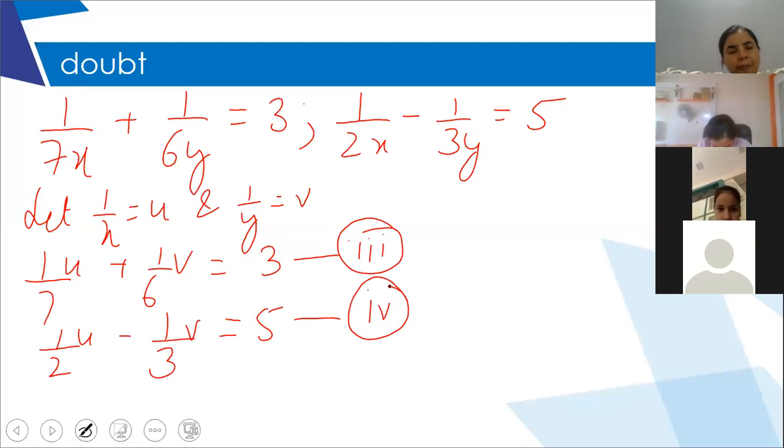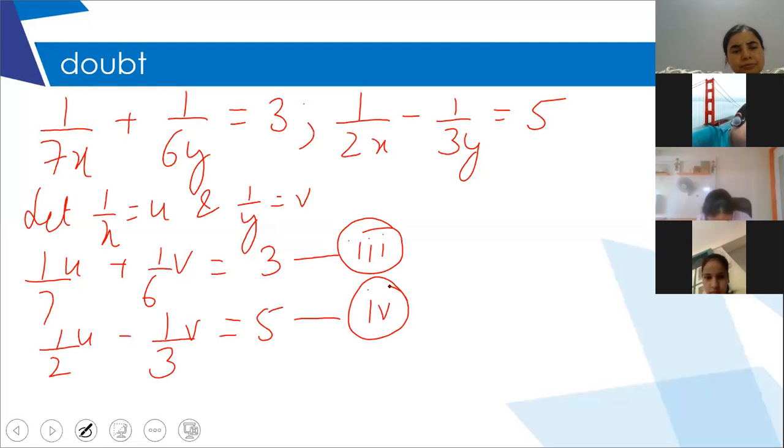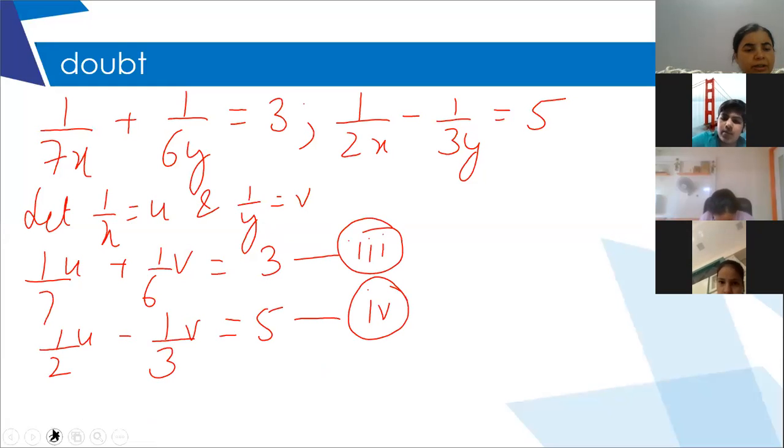Ma'am, can we directly write u upon 7 plus v upon 6? You can. You want to write it that way? Yes, ma'am. Okay, I will write it that way. That is one and the same thing. So instead of this, you write u upon 7. I'll just erase this.